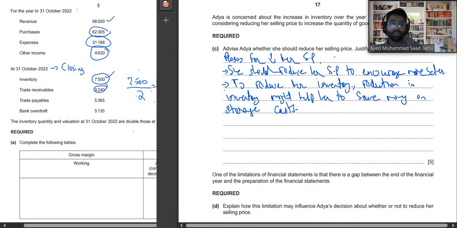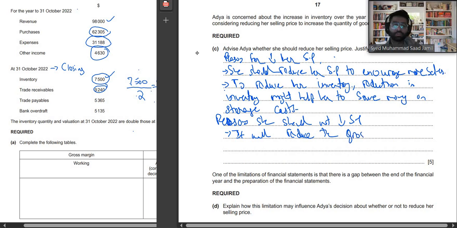Now let's talk about reasons she should not reduce the selling price. Okay, first of all, if you reduce your selling price, it will reduce the gross profit margin. This is the first reason.